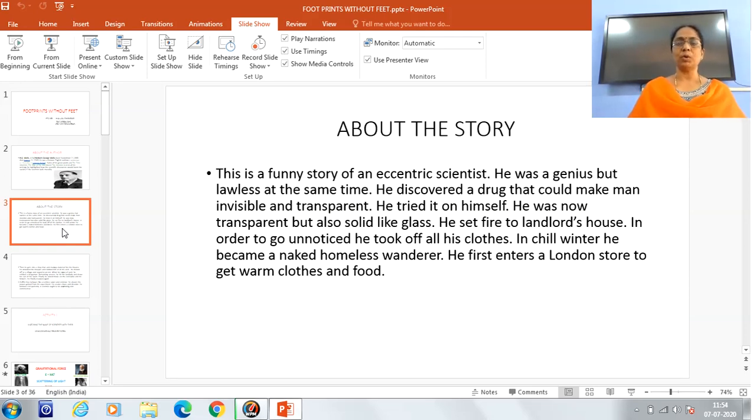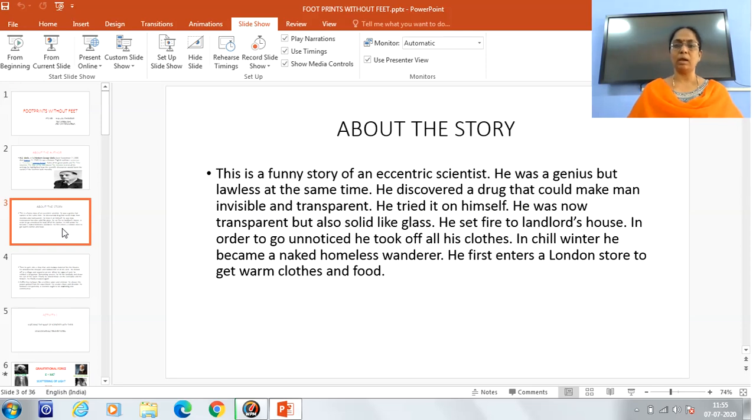This is a funny story of an eccentric scientist. He was a genius but lawless at the same time. He discovered a drug that could make man invisible and transparent. He tried it on himself. He was now transparent but also solid like glass. He set fire to landlord's house. In order to go unnoticed, he took off all his clothes. In chill winter, he became a naked, homeless wanderer.